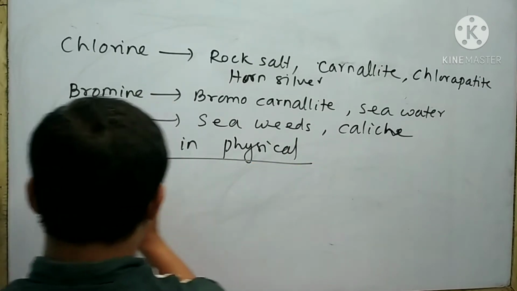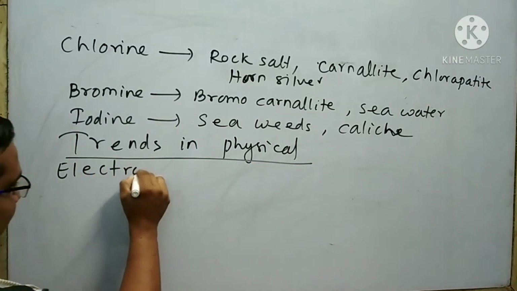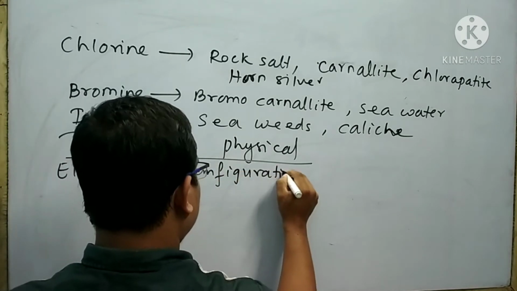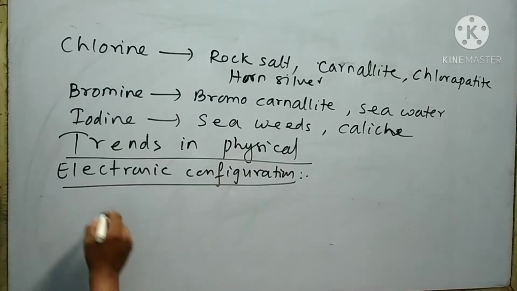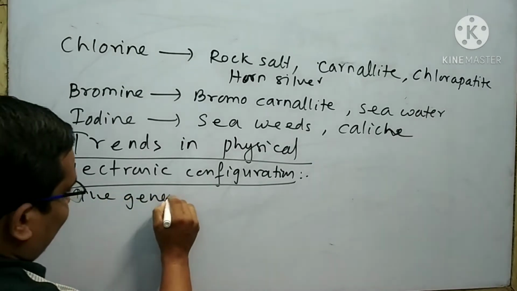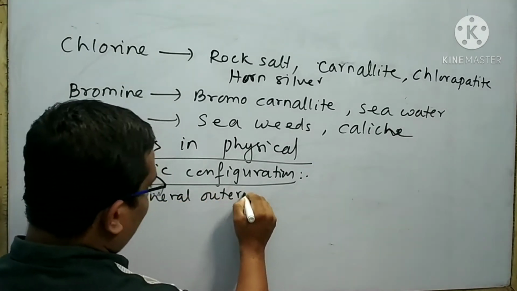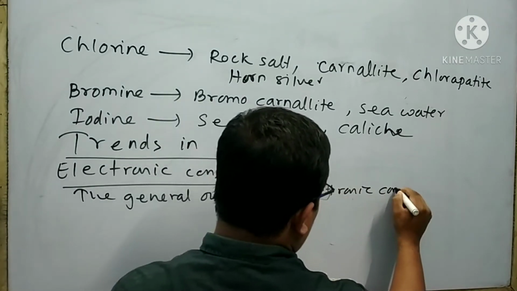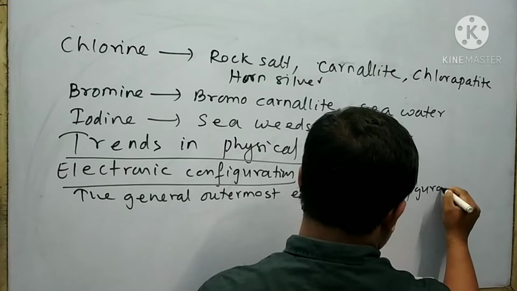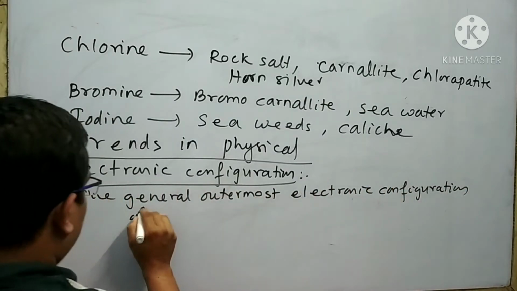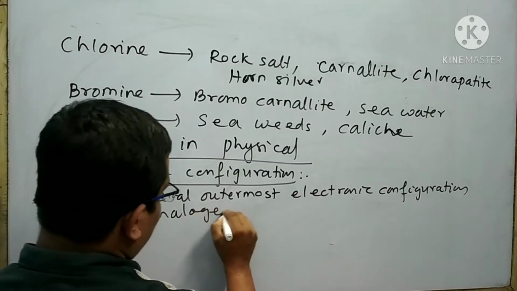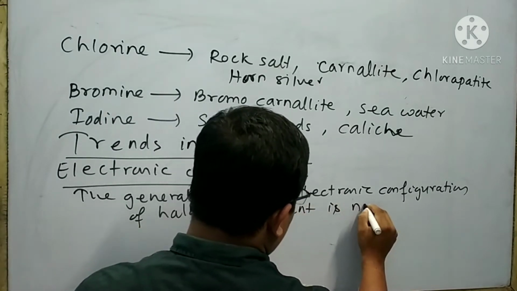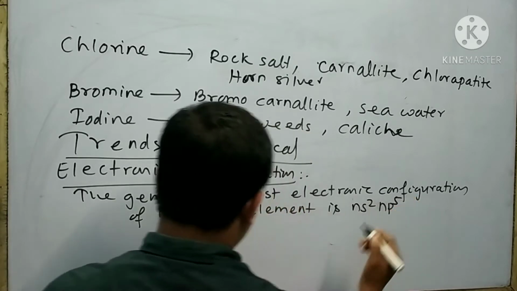First is electronic configuration. The general outermost electronic configuration of halogen elements is ns2 np5.